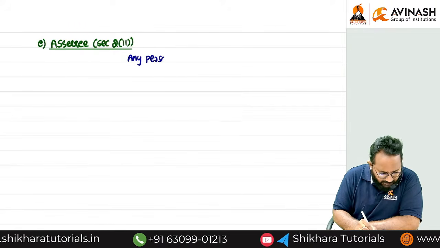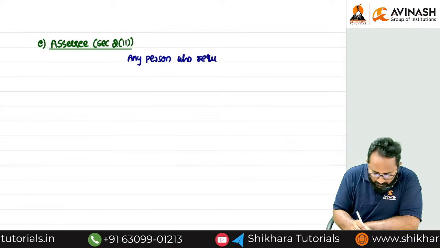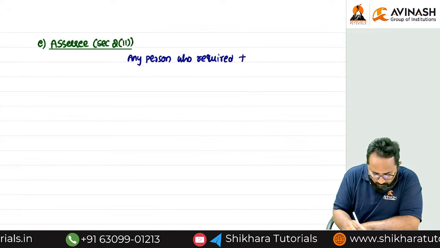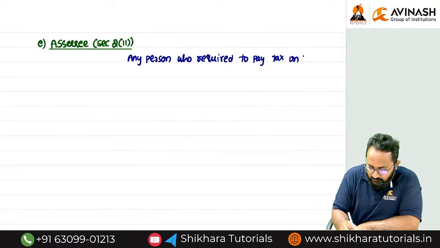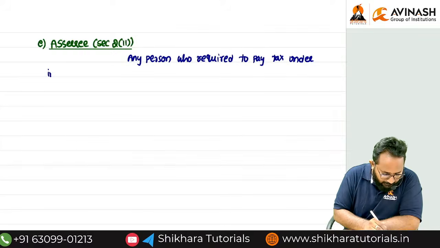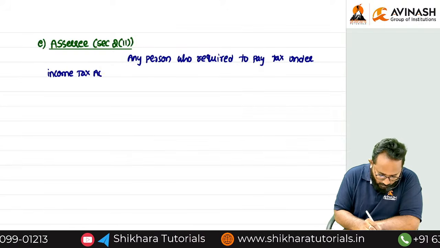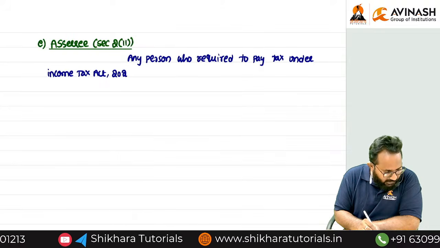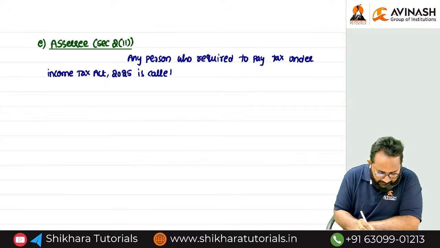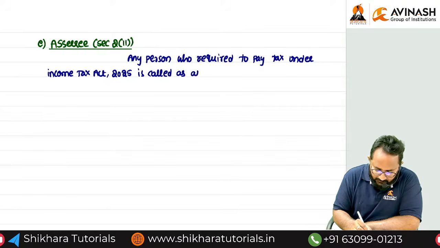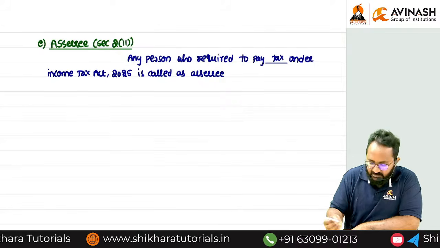Any person who is required to pay tax under the Income Tax Act 2025 is called as SSC.